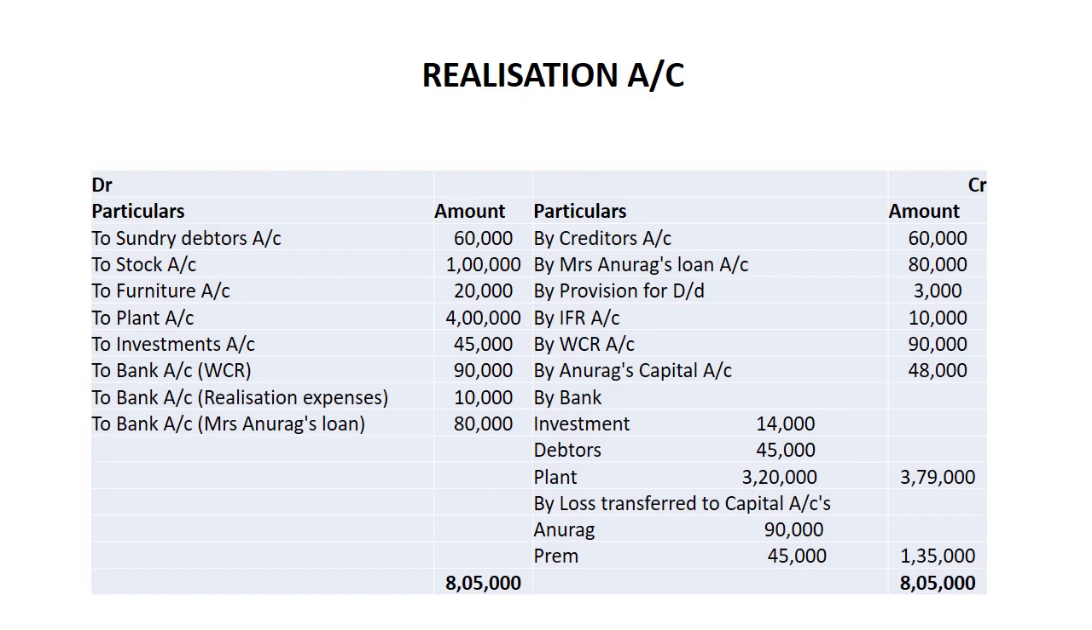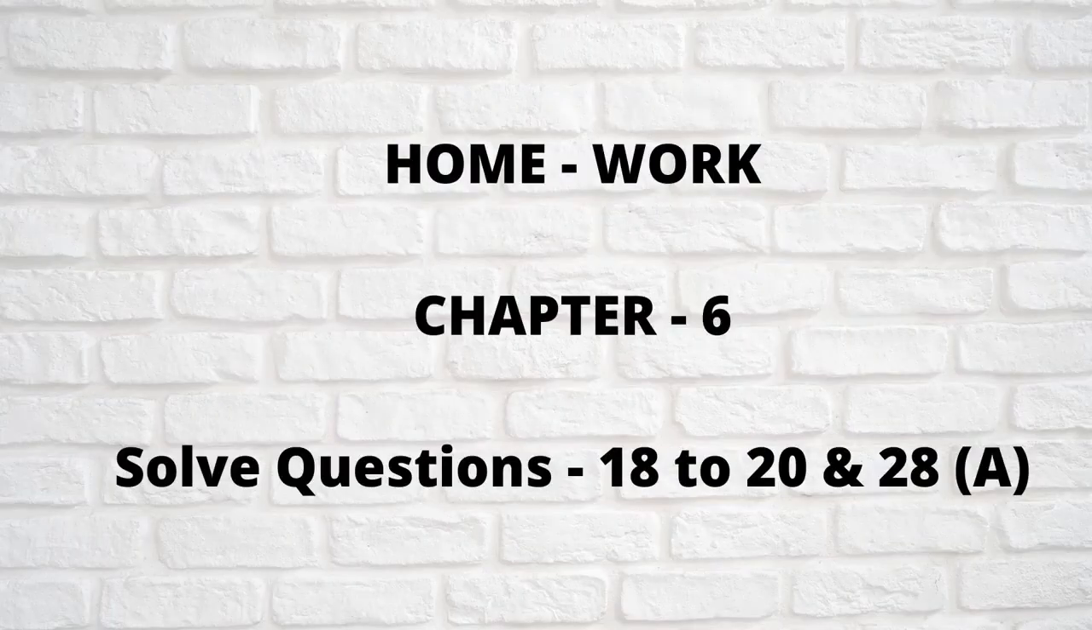Debit is more, credit is less. The partners will suffer from loss. By loss transferred to partners capital accounts, it is for Anurag 90,000 and for Prem it is 45,000. Overall loss is of rupees 1,35,000. And the profit sharing ratio which is used is 2:1, and that is given to you in the question.